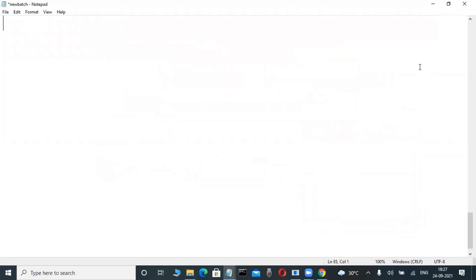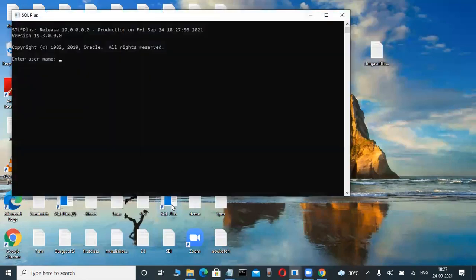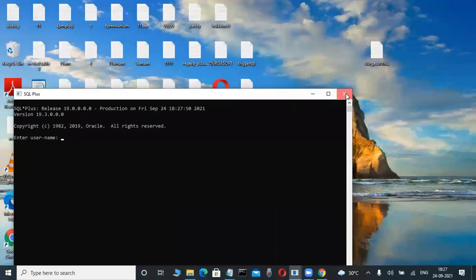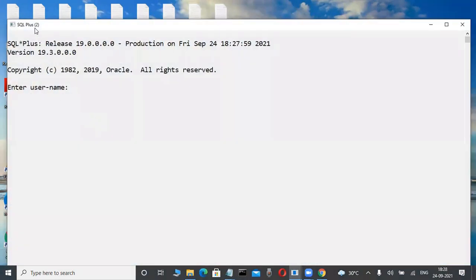Okay, fine. Now slowly observe it here. Concentrate here. Suppose this is a SQL Plus tool. This is a command line interface. I am changing settings and all these things. How, I will tell you. This is SQL Plus. Here some users are there. Scott is a user. Some users I will tell you later.